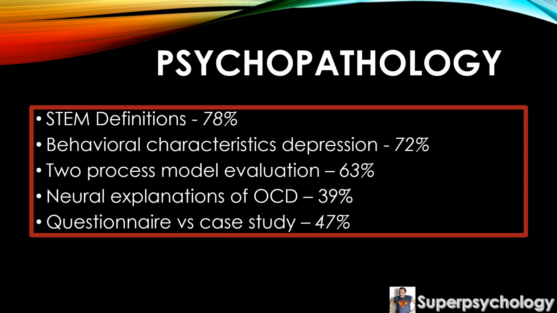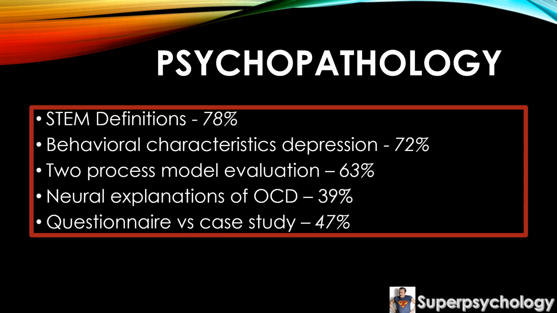Now the question asked for neural explanations, so basically talking about the worry circuit and the malfunctioning of that as an explanation for OCD. But many students focused on the genetic explanation. Added to that, the evaluation was poor. Again, we've got students using reductionism and determinism in their evaluation without being able to elaborate effectively on these evaluations at all. It's certainly something to bear in mind next year should genetic explanations come up. Do they actually know the difference between neural and genetic explanations?